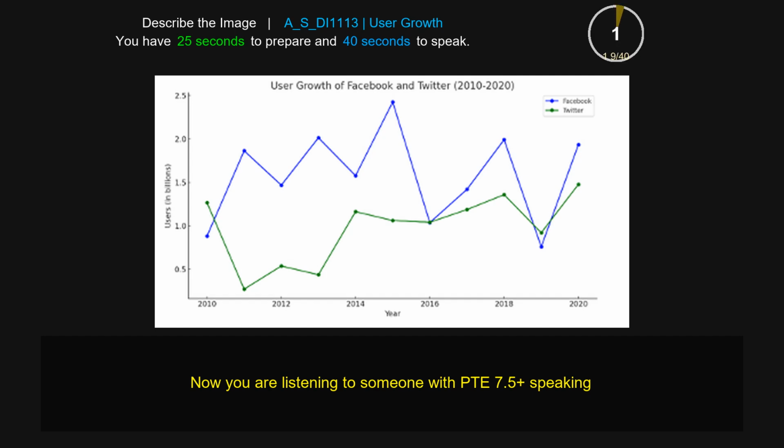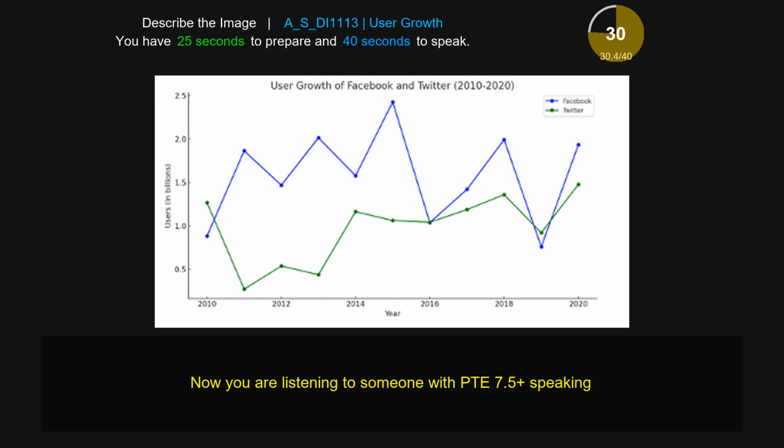The following line graph gives the information about the user growth of Facebook and Twitter in the year of 2010 and 2020. From the picture, it can be seen that the value for Facebook in 2012 is 1.5, and the rate for Facebook users in 2014 is a little high, that is 2%. And the highest value shown by the Facebook users is in 2016, which is 2.5, and the lowest one presented in 2010, that was 0.5.